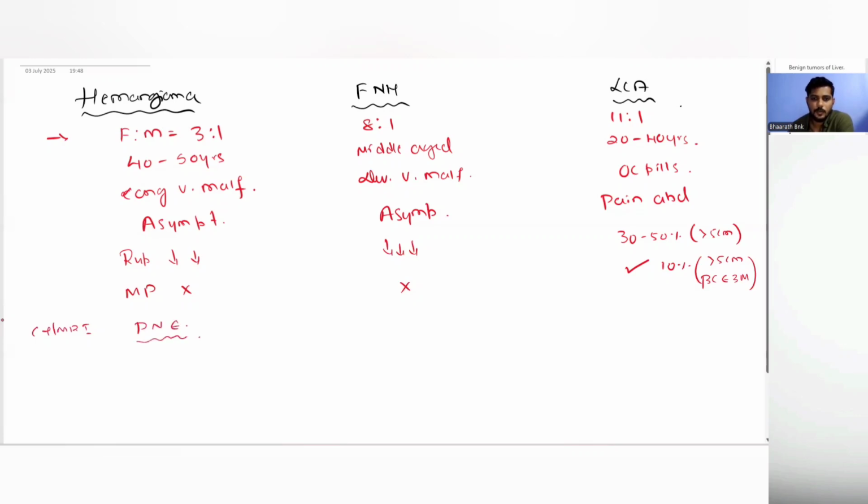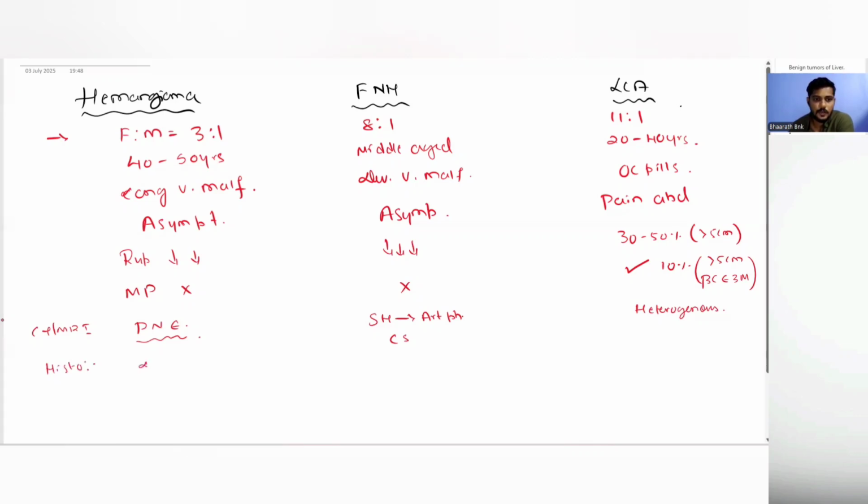The focal nodular hyperplasia will have strong hypervascularity in the arterial phase with a non-enhancing central scar. And this becomes isodense or isointense as it enters the portovenous phase and the delayed phase. When you look at the CT of a liver cell adenoma, it will be heterogeneous owing to the fat, blood, and necrosis.